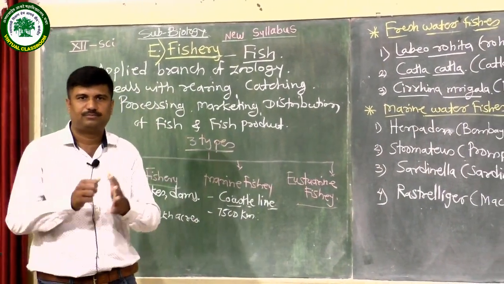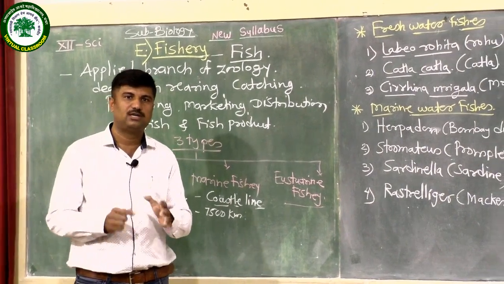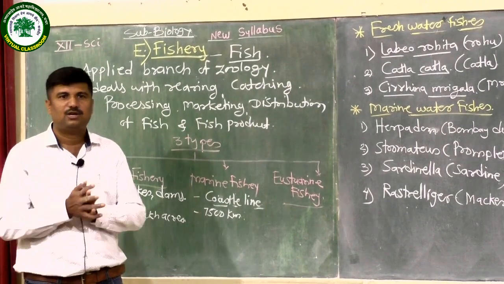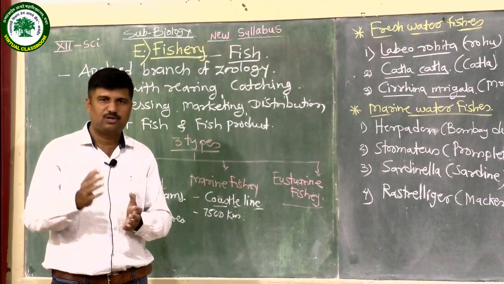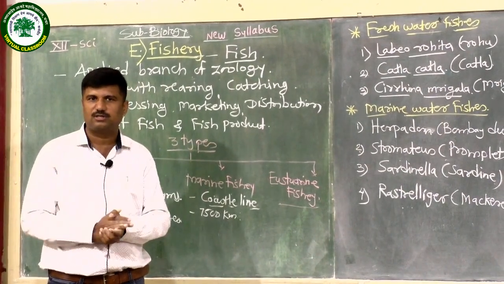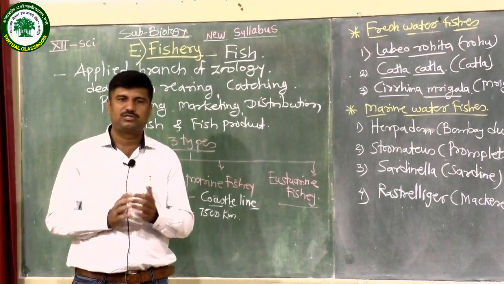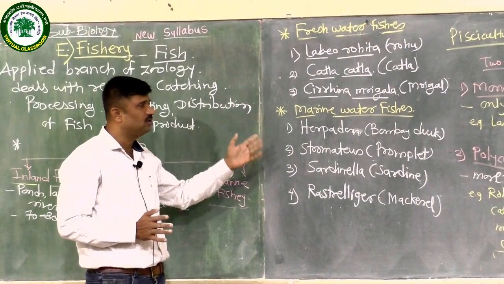Then in fisheries, in the maintenance of the fish farm, we must know the selection of the site. The first point is selection of the site, where our project is actually carried out. Whether it belongs to freshwater, marine water or salty water, first we decide, and according to this site we have to select the different varieties of fishes.